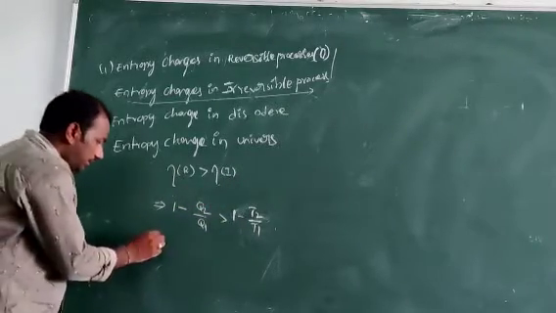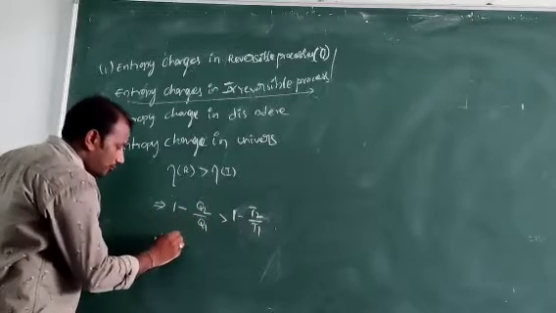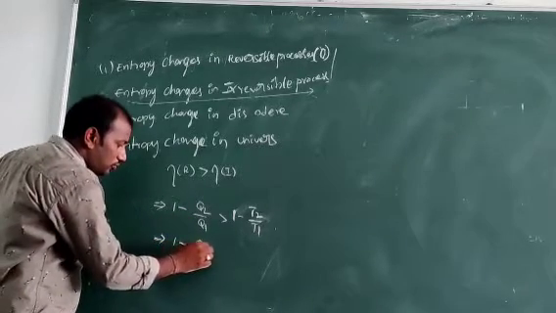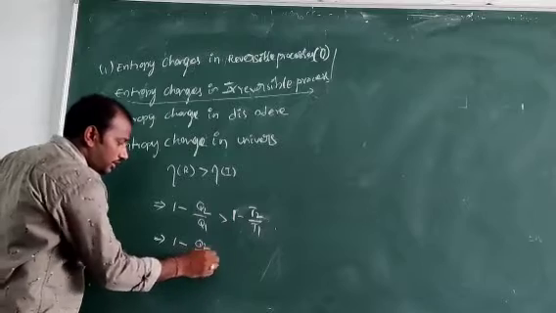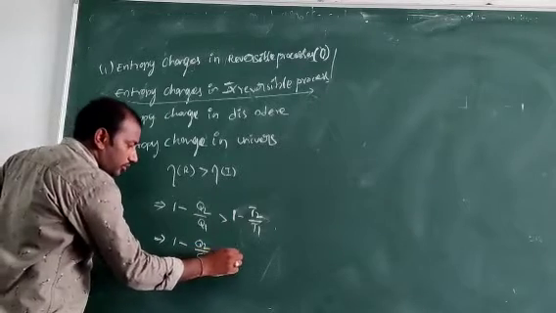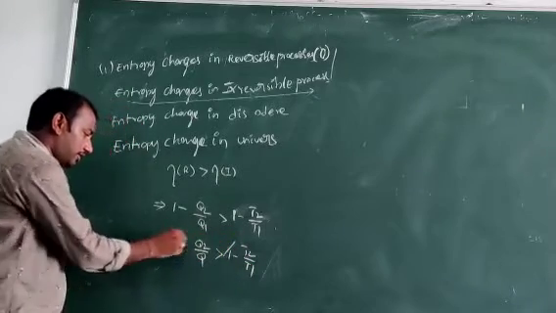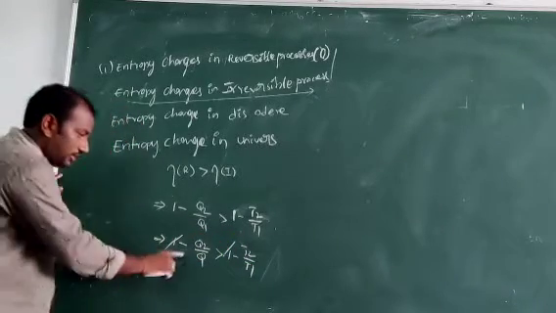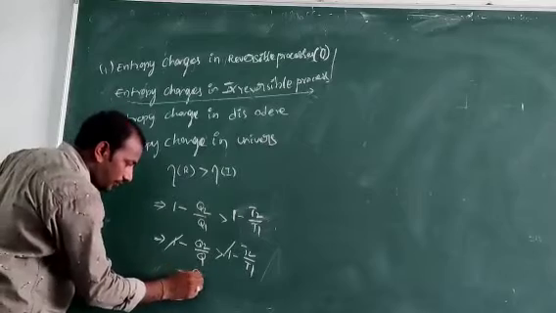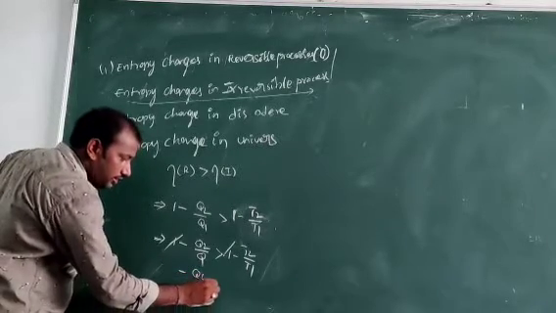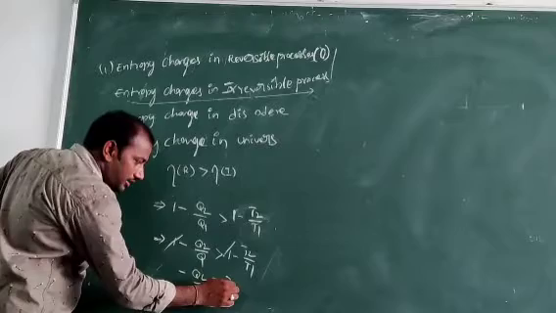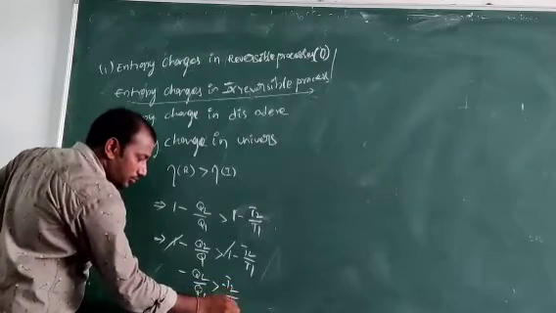So 1 minus Q2 by Q1 is proportional to 1 minus T2 by T1. Here 1 gets cancelled, leaving minus of Q2 by Q1 and minus of T2 by T1.